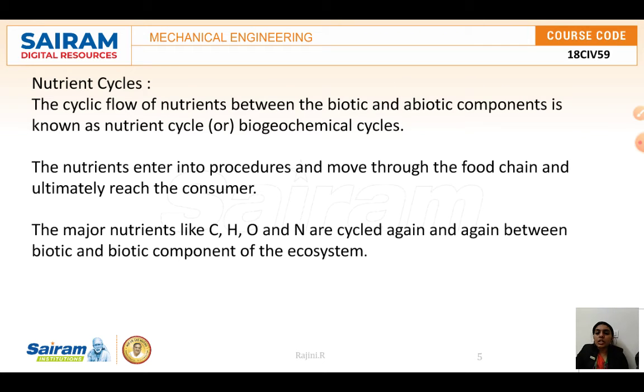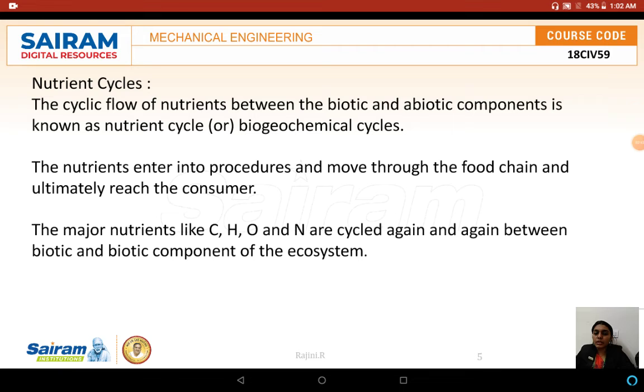First, we have to discuss the cycles. The first one is the nutrient cycle. There are many cycles: the carbon cycle, hydrogen cycle, nitrogen cycle and phosphorus cycle. The cyclic flow of nutrients between the biotic and abiotic components is known as the nutrient cycle, that is, biogeochemical cycles. The nutrient enters the producers, and the producers move it through the food chain.